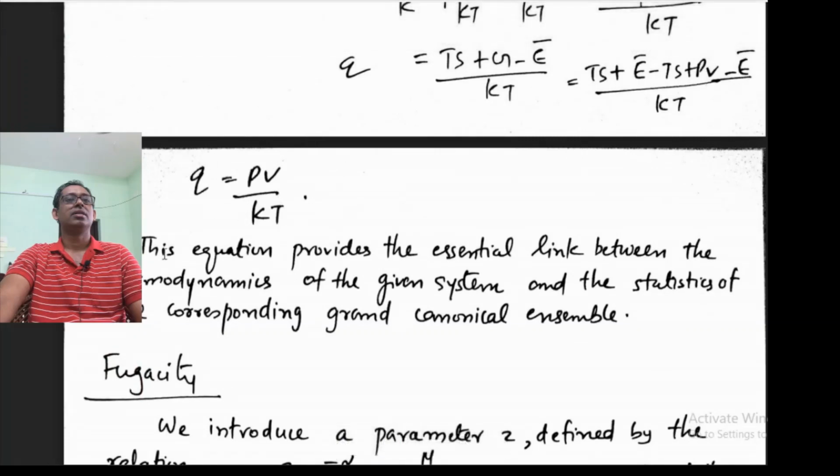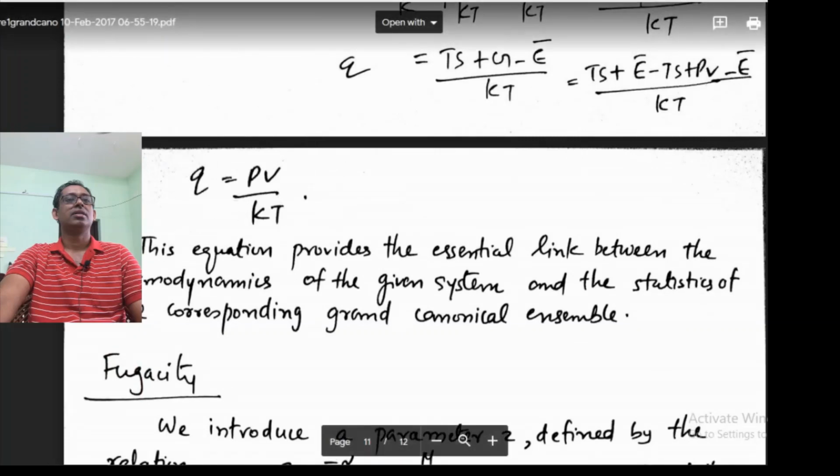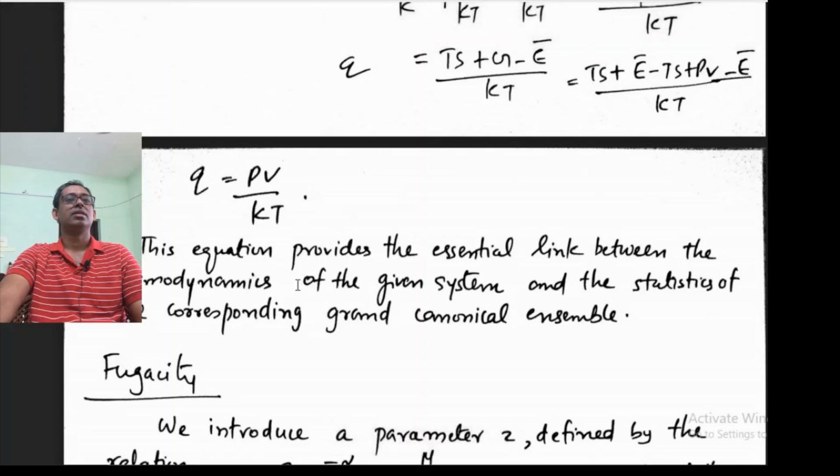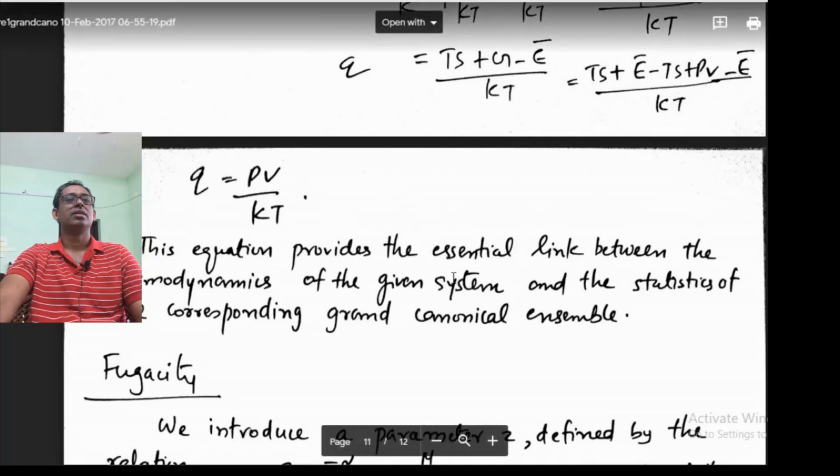Q is log of the sigma rs e to the power minus alpha nr minus beta s. So that is Q, that we obtain statistically, and that is equal to this thermodynamic quantity, PV by kT.